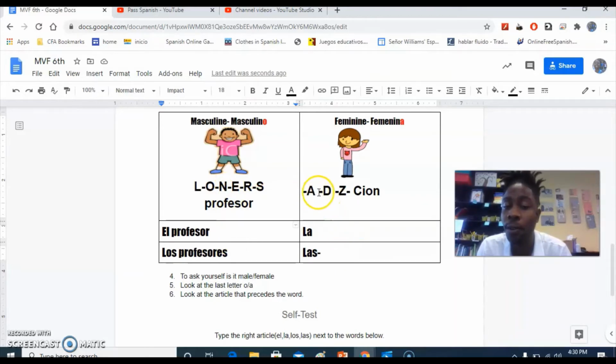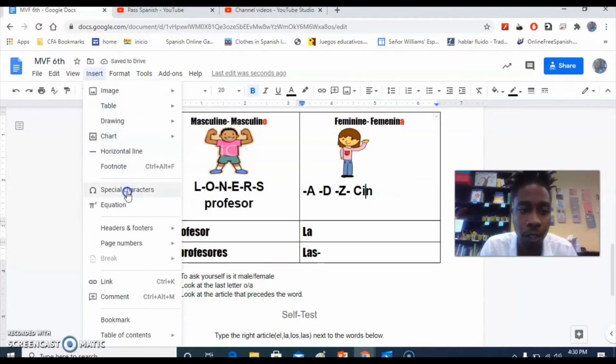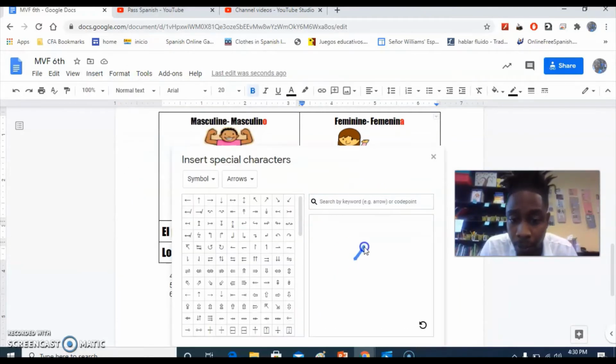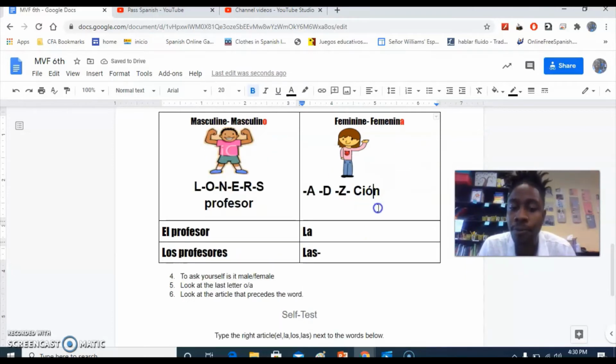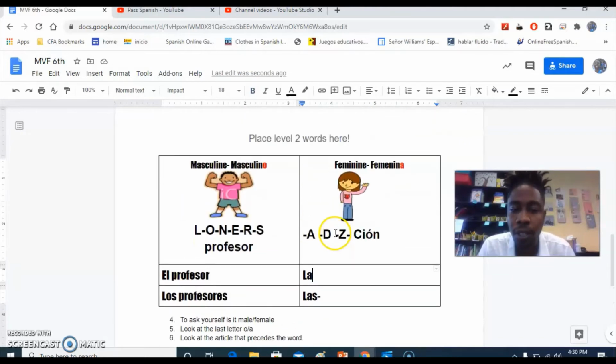But if you are a little more ambitious and you can remember A, D, Z, and sión, there should be an accent on this O. I am going to add that because it's good for you to see and it's good for you when you try this assignment on your own. So we're going to do an O with an accent. Yes, looking for sión.